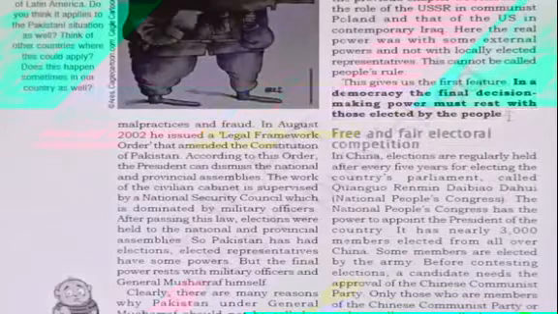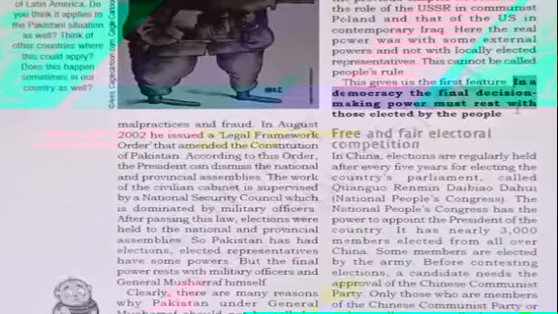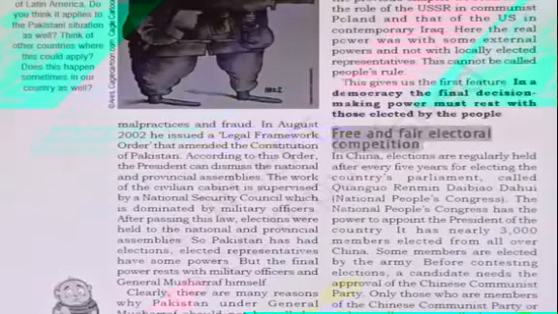Next thing, free and fair competition. In a democracy, the final decision making power rests with those elected by the people. When the elected representatives have the power, only then is it known as a democracy. Next thing is free and fair competition.